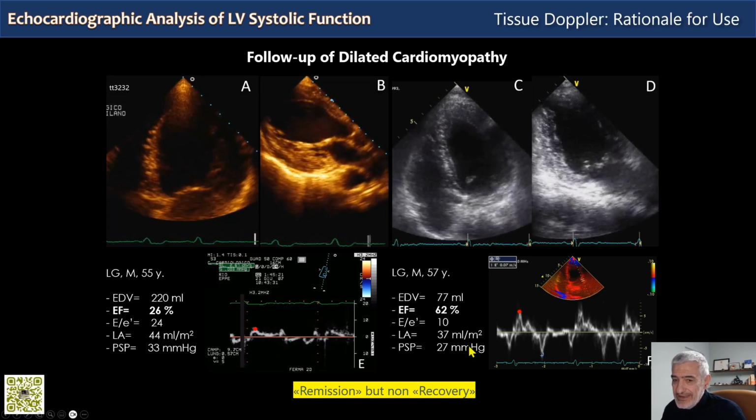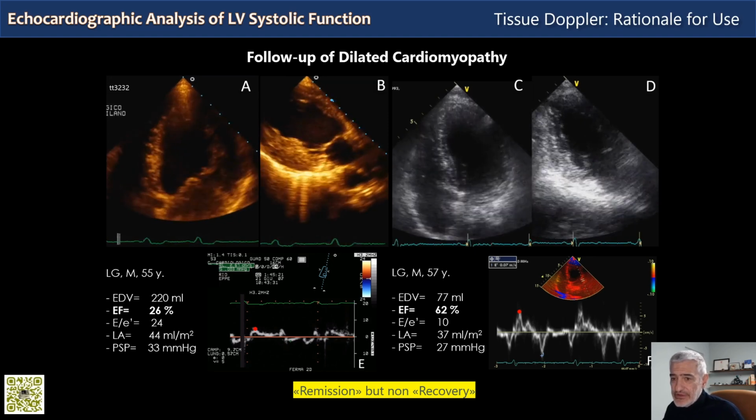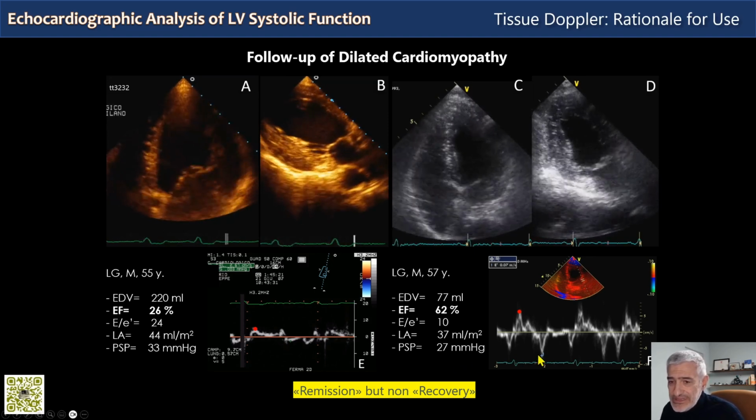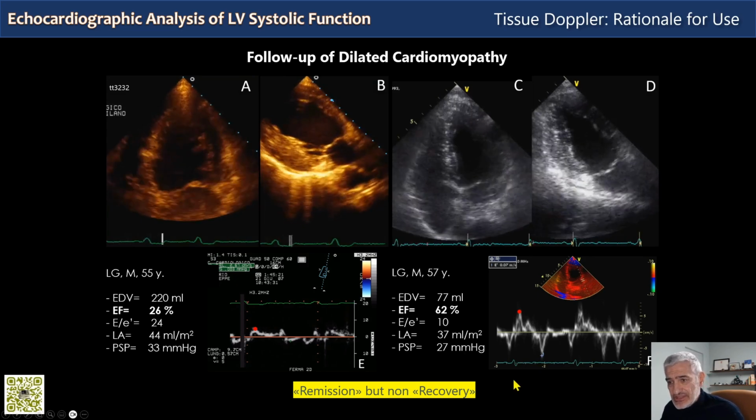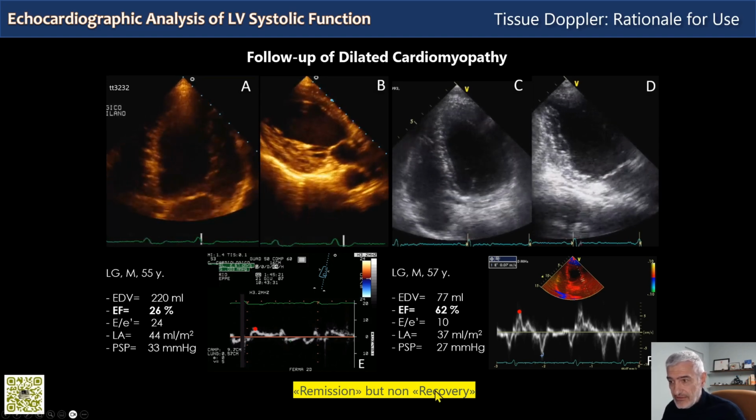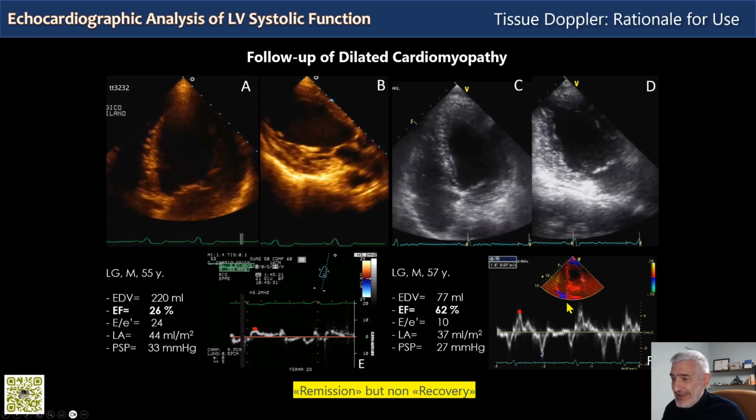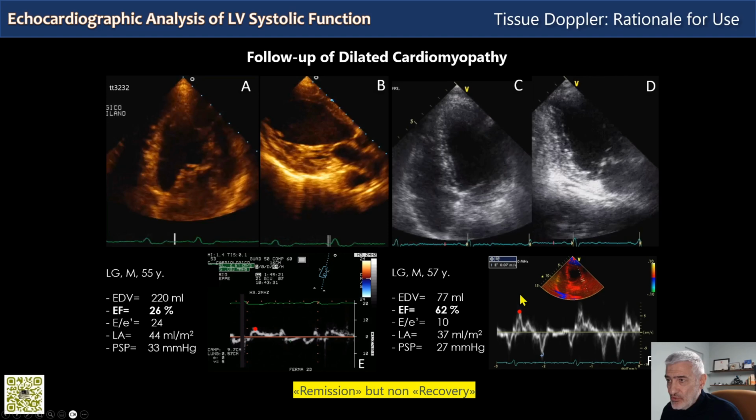So this is why the latest European heart failure guidelines refer to this recommendation, and they suggest using the term remission, not recovery, because if you look in depth, in fact, you may find that the ventricle is not completely normal.